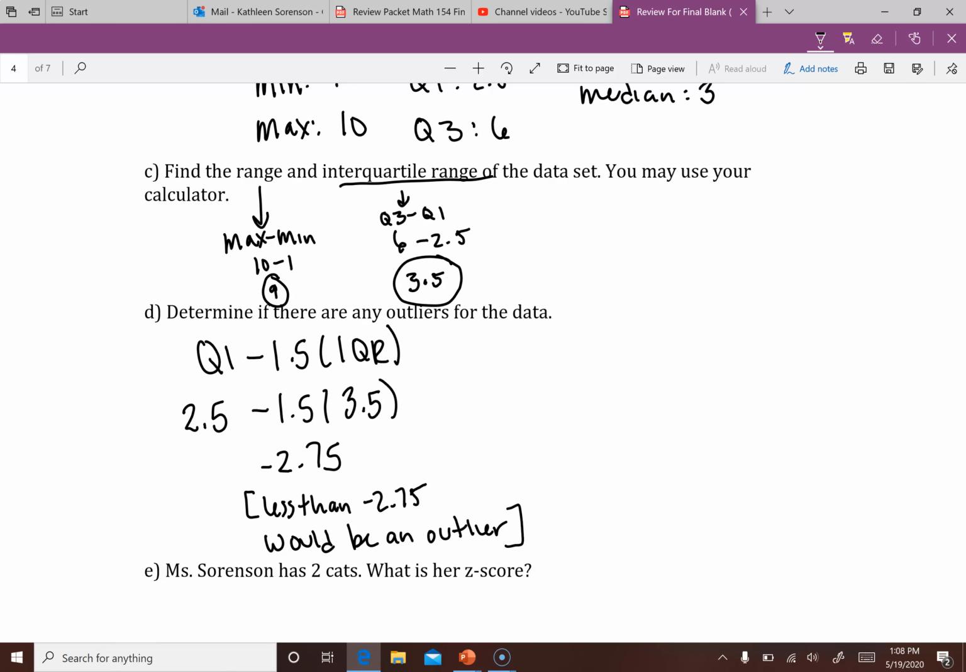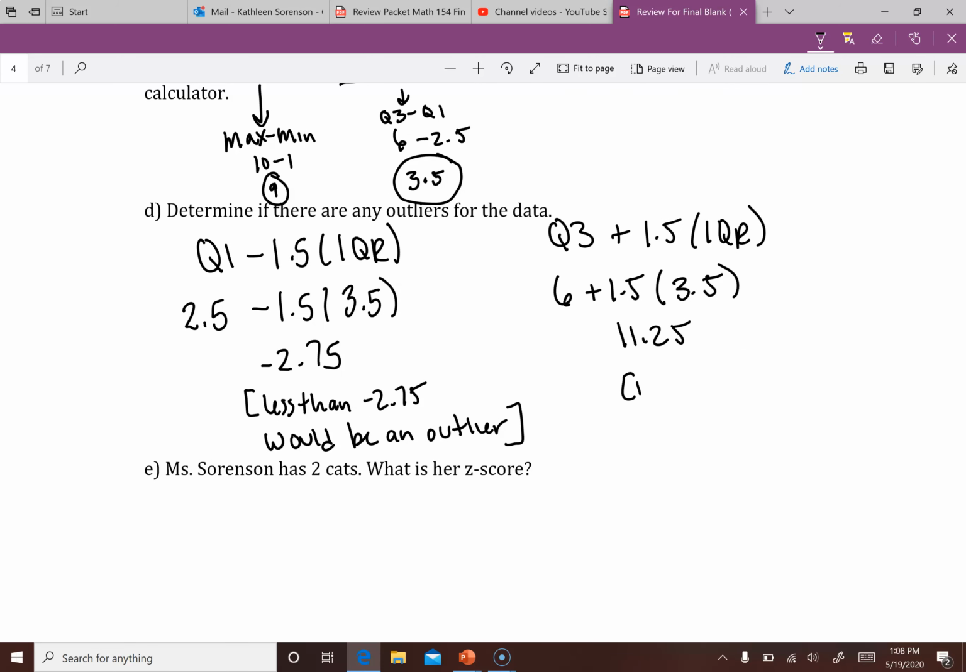But of course, we also have to do the one that's adding. So we would have to start with Q3 and add 1.5 times your IQR. So my Q3, remember, is 6. And we're adding, again, 1.5 doesn't change, but our IQR is still 3.5. And that's going to give me a value of 11.25. So more than 11.25 would be an outlier.